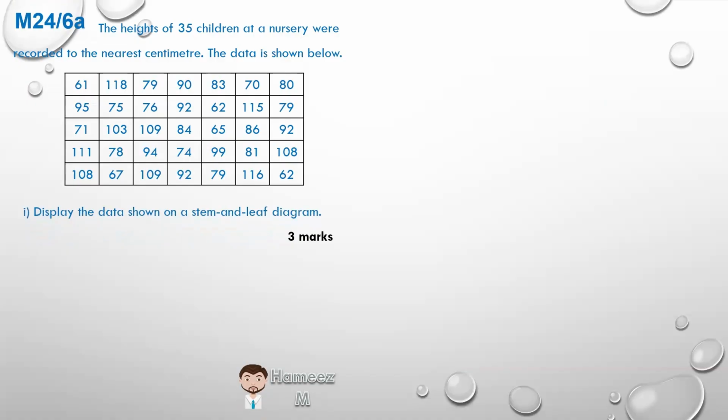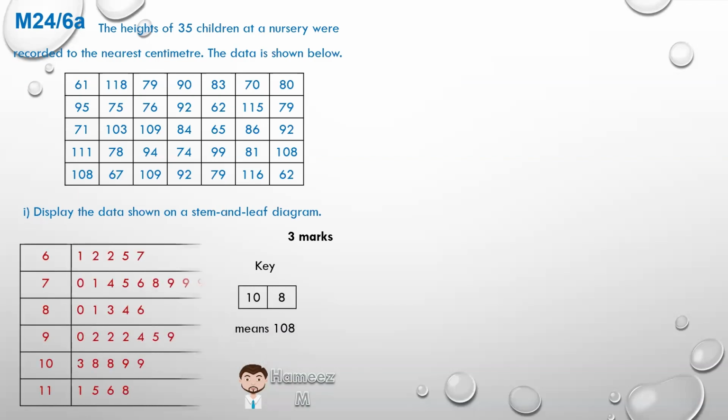So in a stem and leaf diagram, first of all, we want to set up the legend, or the key. The key says that if we indicate that the first number is a 10 and the next number is an 8, then it's 108. If we look at this here, this is the complete stem and leaf diagram.